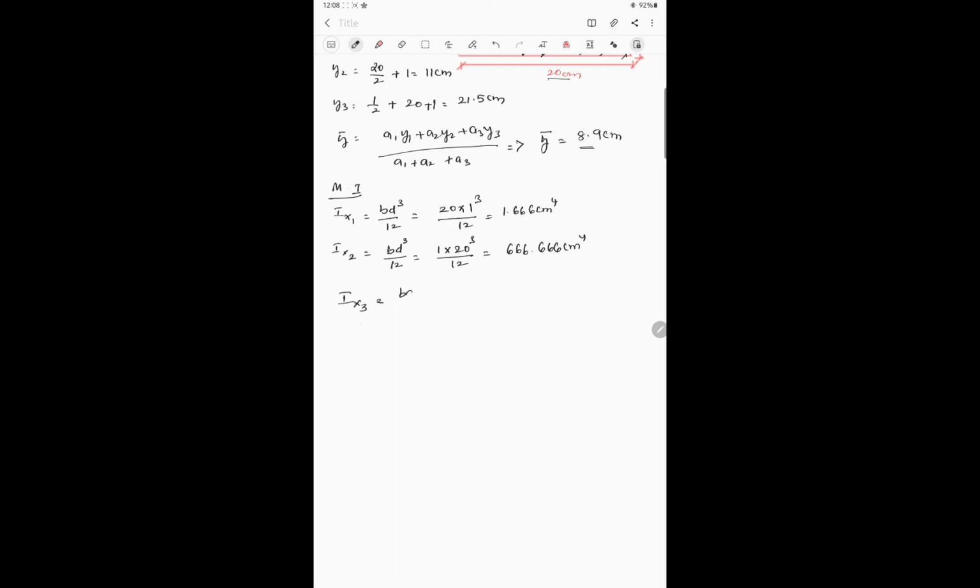Next is Ix3, equal to same bd cube by 12. What is the base there? 10 into height 1 cube whole divided by 12, which is equal to 0.833 centimeter power 4. Okay, now after calculation of moment of inertia of individual figures, we have to apply parallel axis theorem or shifting formula. So how to apply that?